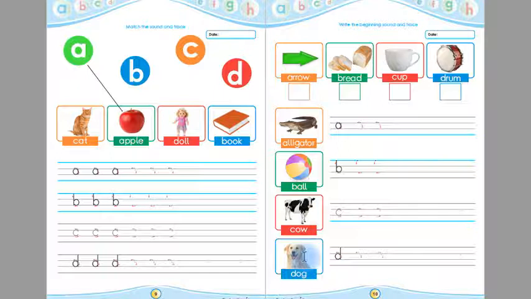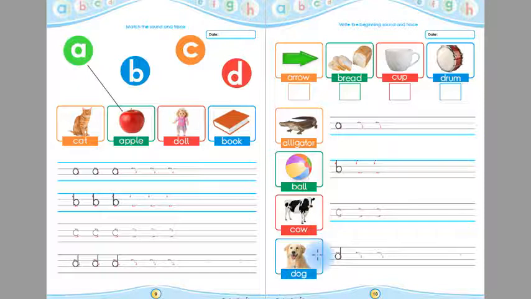This is dog. Listen again, children. This is dog. Listen one more time, children. Dog. Children, the beginning sound of dog is D. Listen again, children. The beginning sound of dog is D.